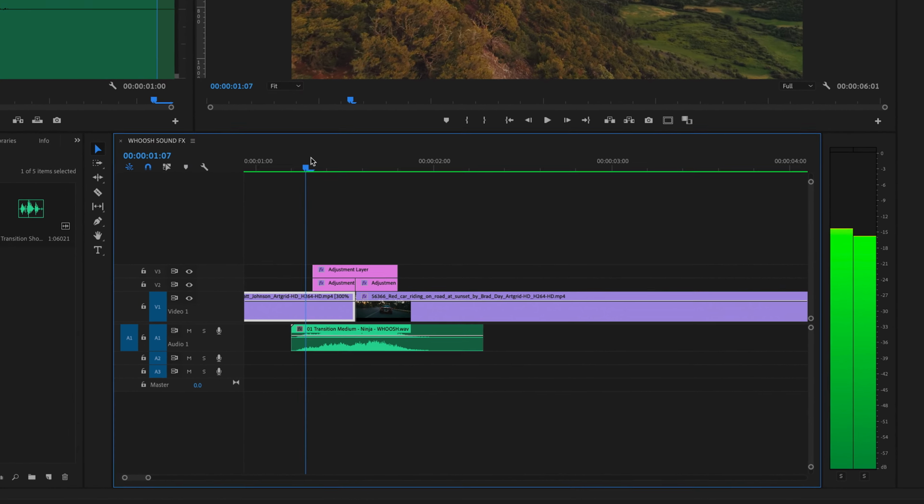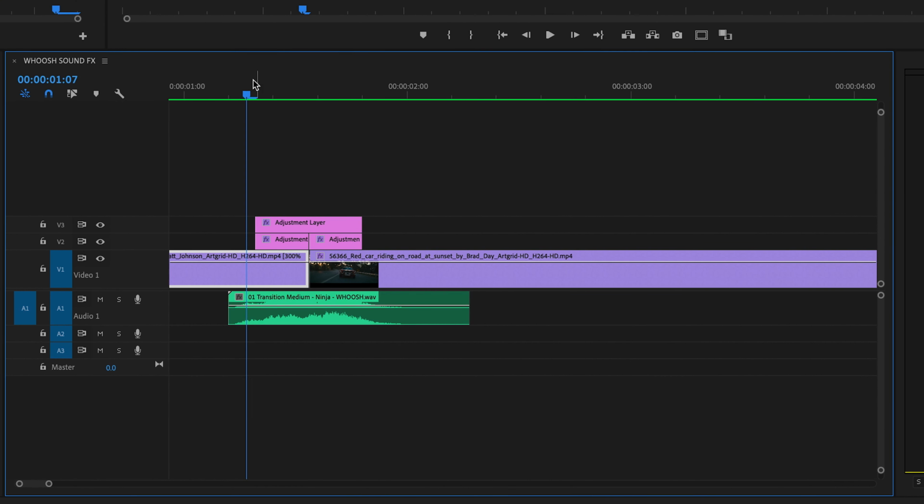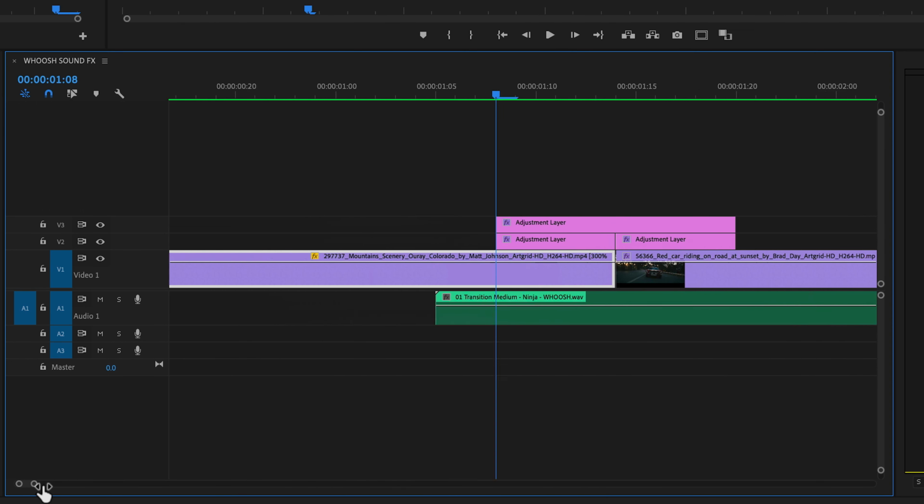So you can bring the cursor here, yeah, to the start of the transition, zoom a bit in by dragging this line here.